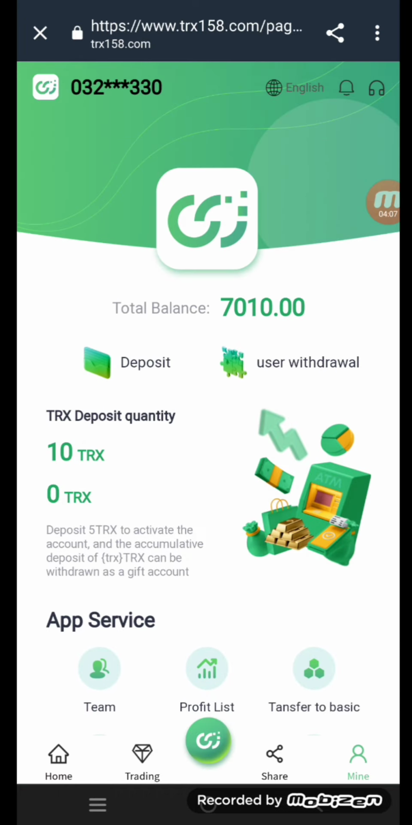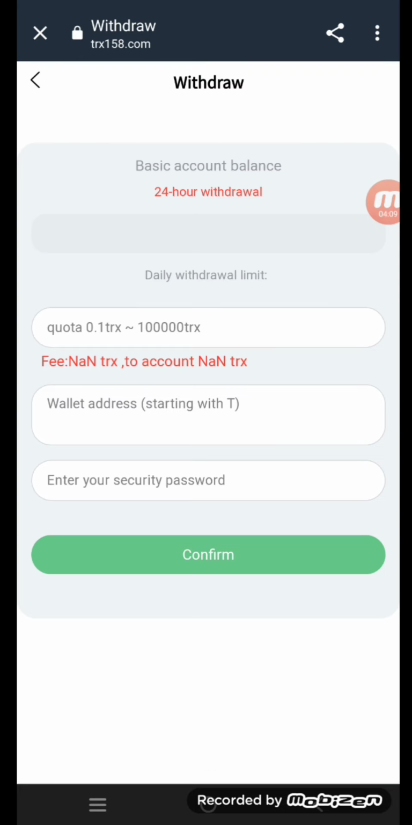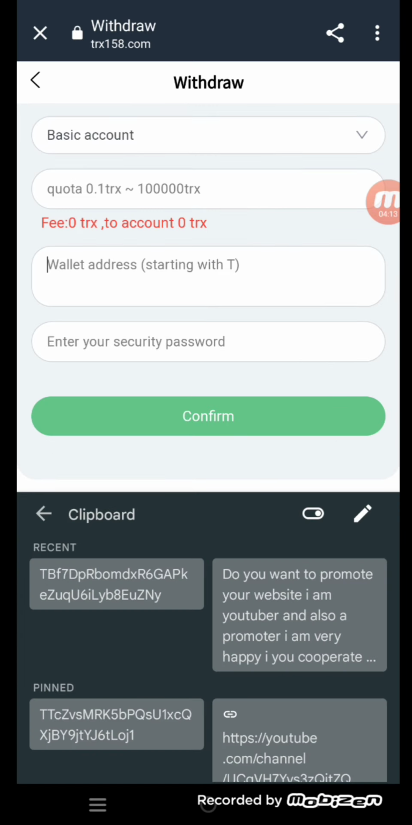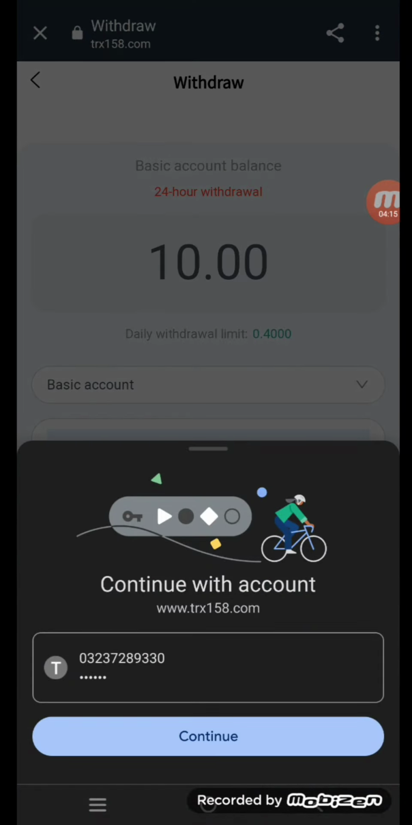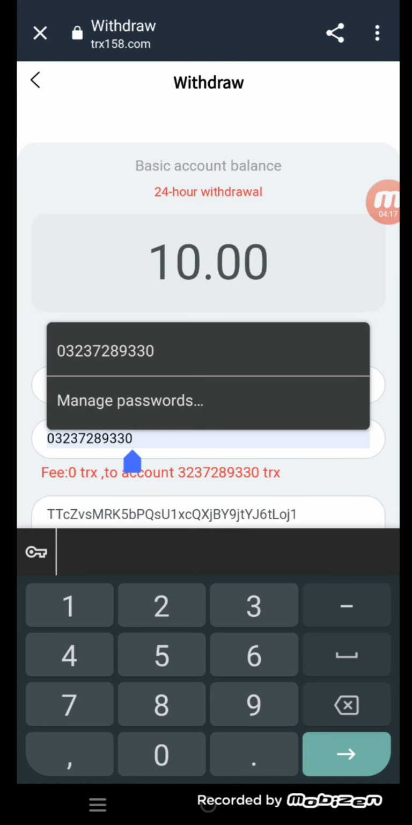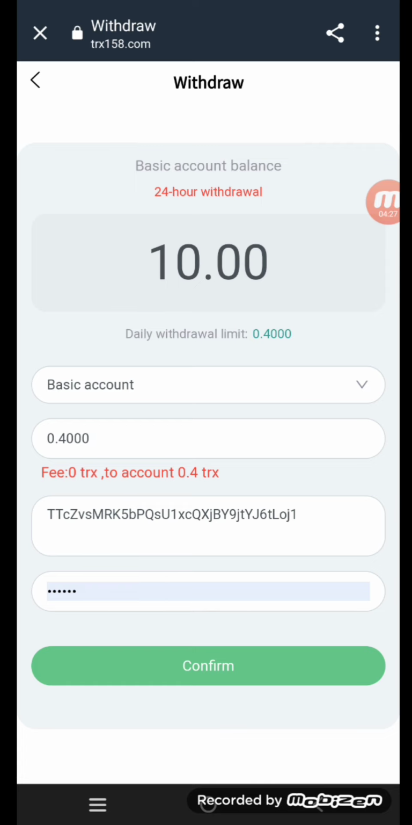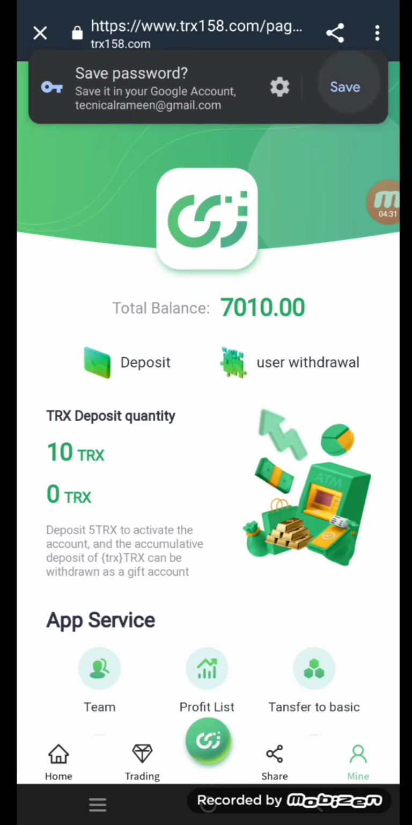Now I am telling you how you can withdraw your money. So click on the user withdrawal button and you can paste your TRX address here. Now enter your security password and the daily withdrawal limit. Now click on the confirm button. As you can see here, we have successfully withdrawn our money in this website.